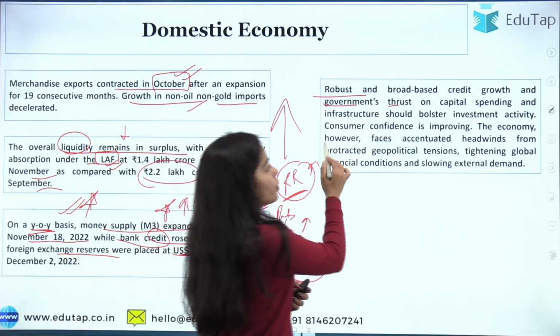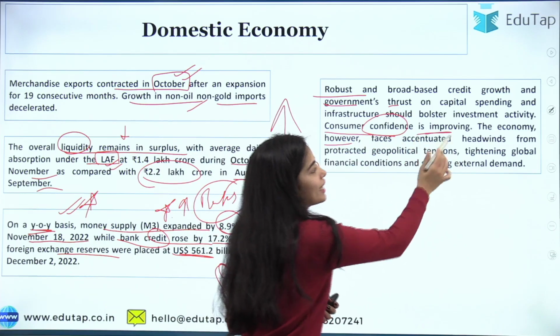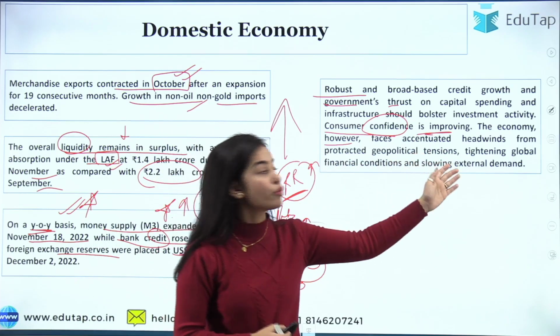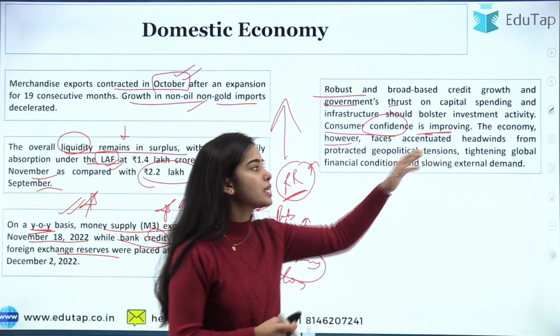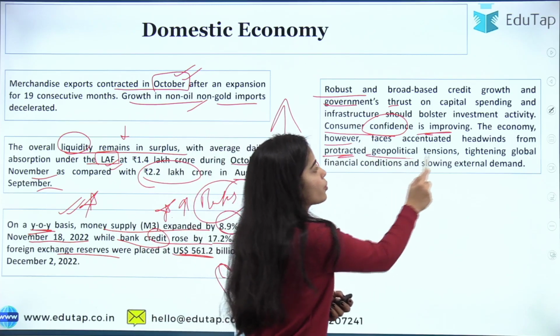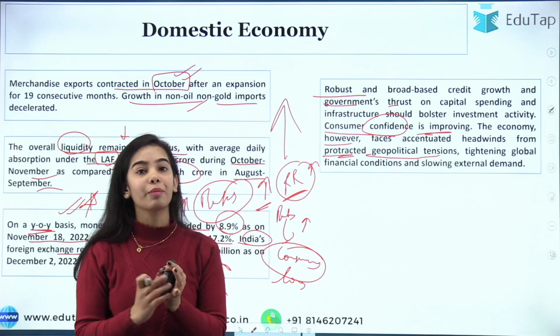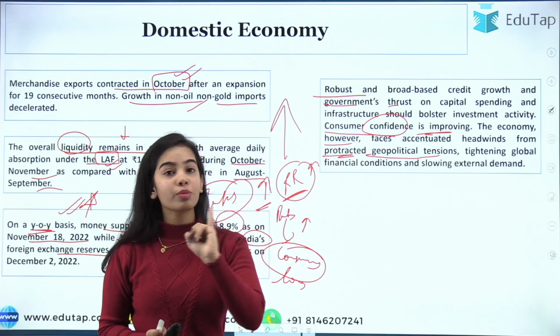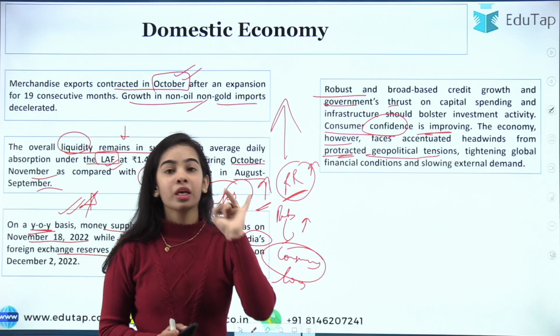However, consumer confidence is also very high. The RBI has done a survey, and consumer confidence is improving, though the economy faces continuous headwinds from persistent geopolitical tension. So the problem is coming from geopolitical tension. Consumer demand is high.